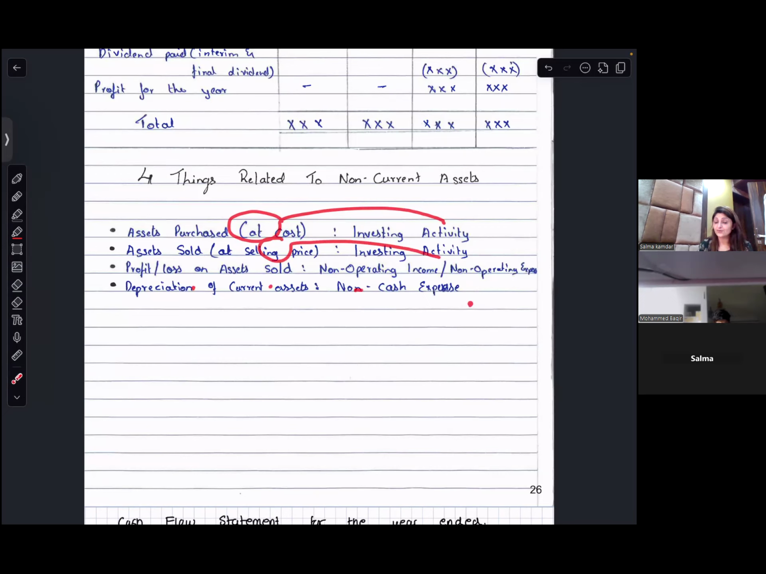This is a non-cash, non-operating expense or income. And depreciation of your asset is a non-cash expense. Four things related to non-current assets you should definitely learn. I'll wait for you.